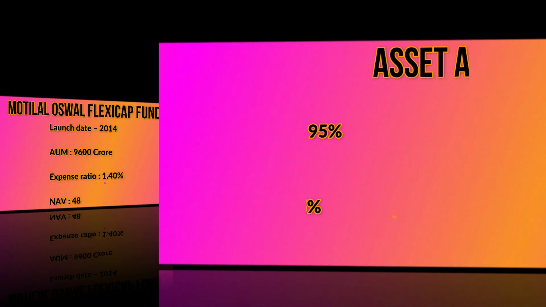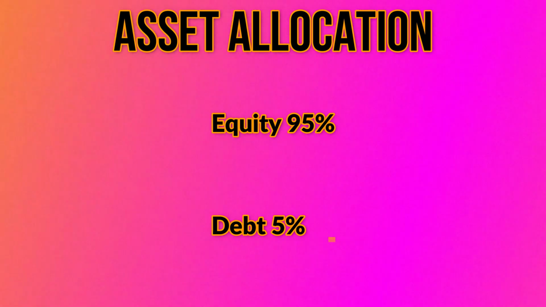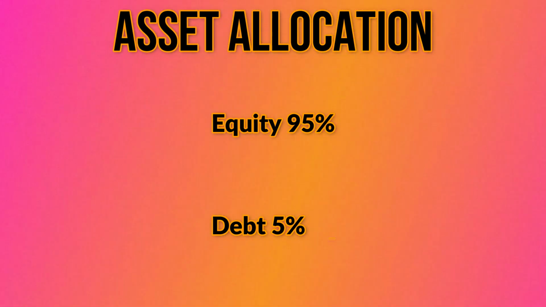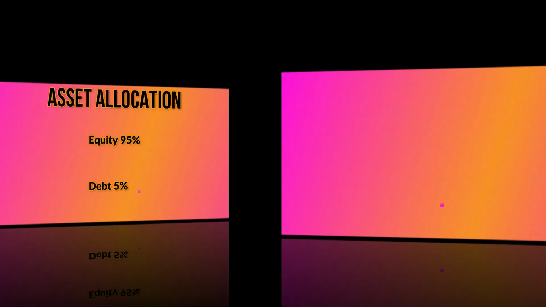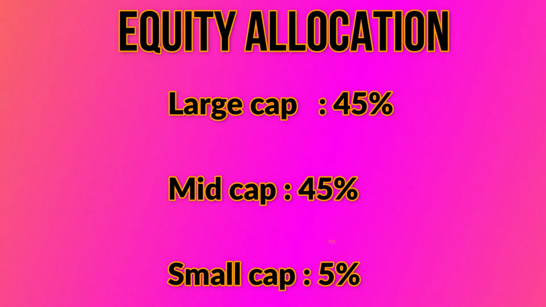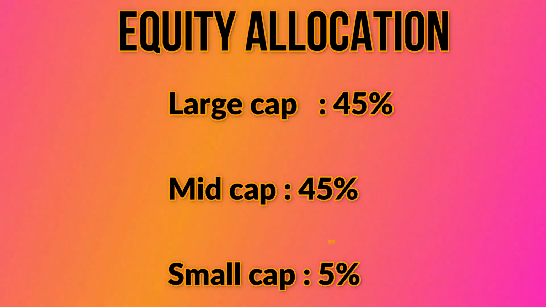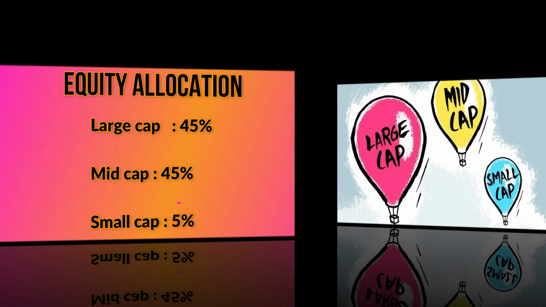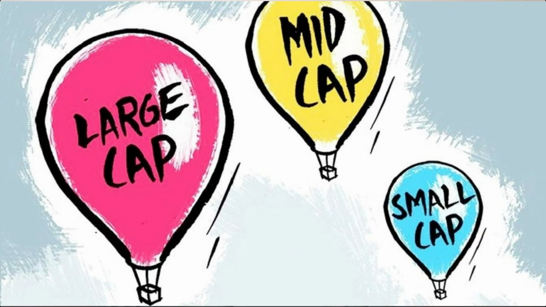If you look at the asset allocation, 95% is allocated to the equity market and 5% to the debt market. Within equity, 45% is allocated to large cap, again 45% to mid cap, and 5% to small cap. The fund has good diversification across market capitalization.